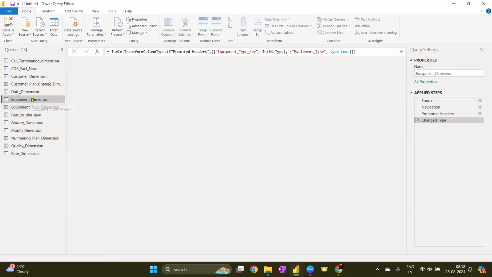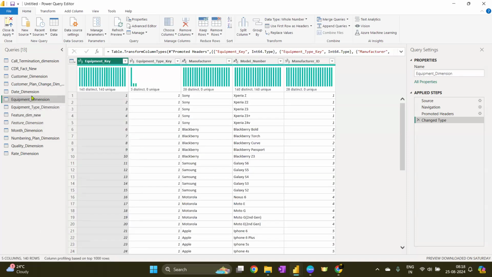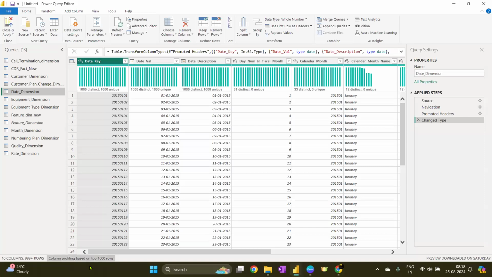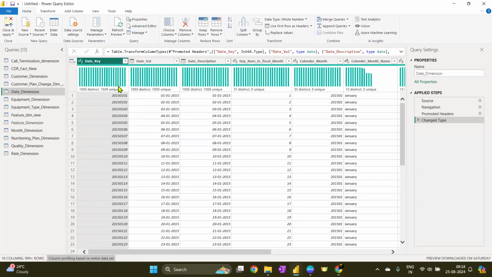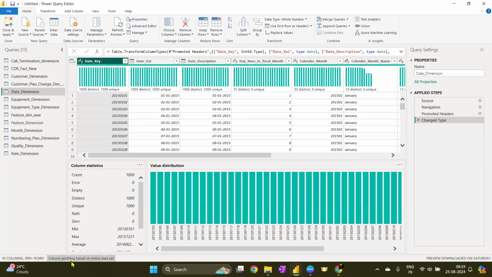Equipment, that is also cool. Equipment dimension, this is also all right, I think. Yeah, this is good. Date dimension, again, let's check it for all the data. Okay, date key, and they are having only 1,000 rows. So with the entire data set also, they are having this many rows.